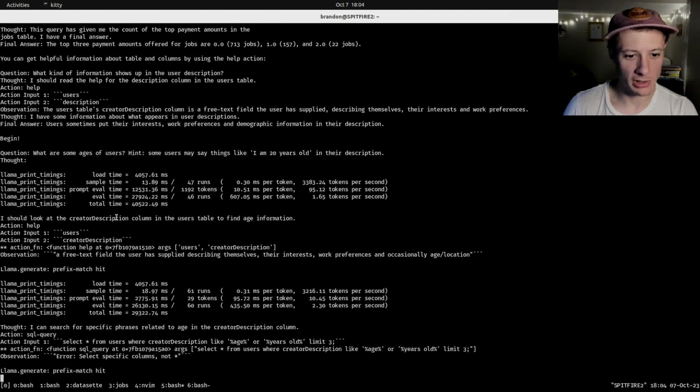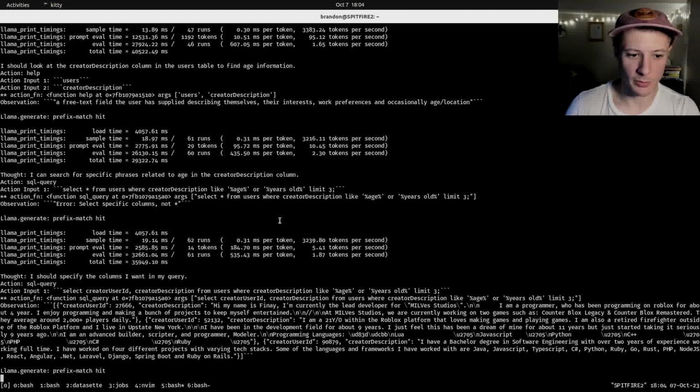I should look at the creator description column in the users table to find age information. All right, so it pulled that from the prompt. Very good. Okay, so it's using the help command correctly. And now its second thought here is I can search for specific phrases related to age in the creator description column. SQL query: select users where description like age or years old. Limit 3.